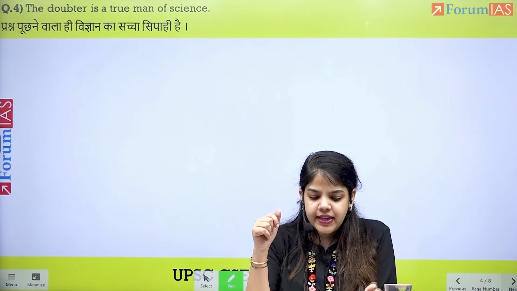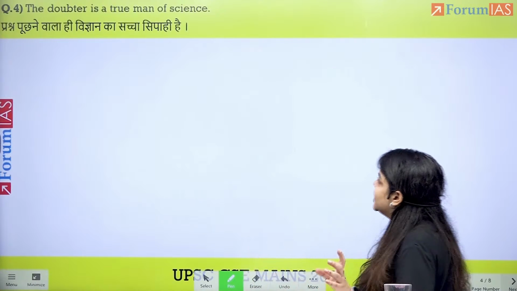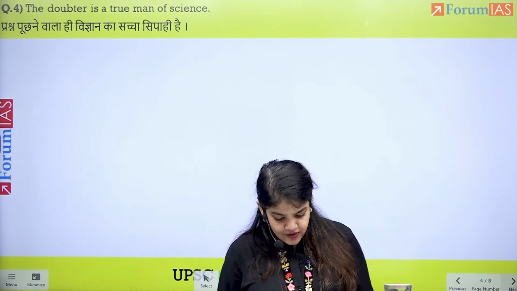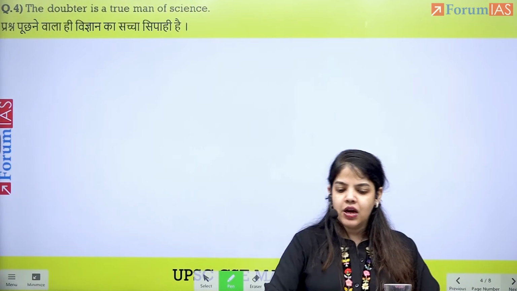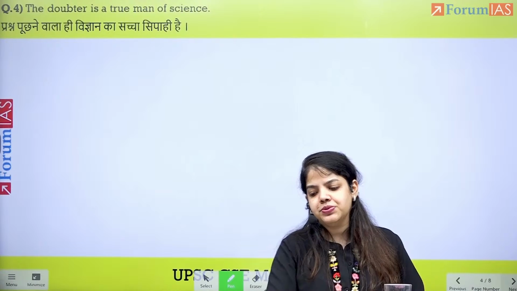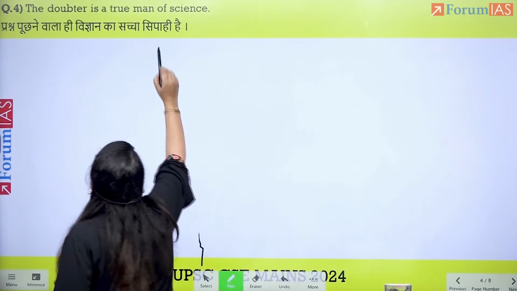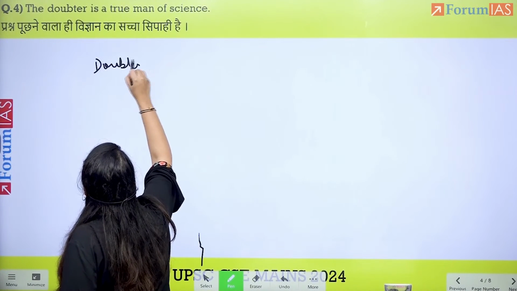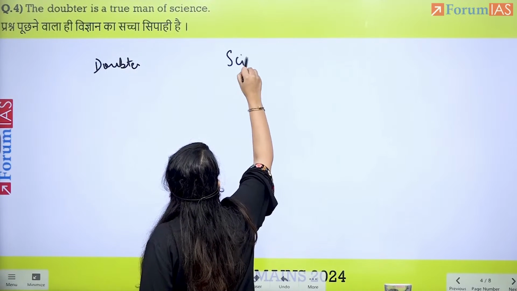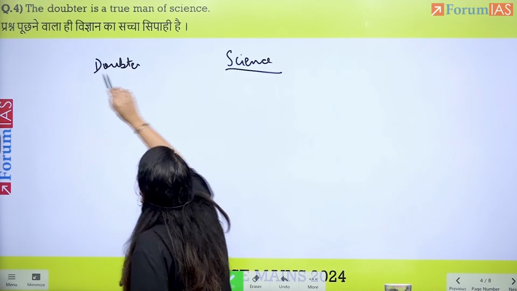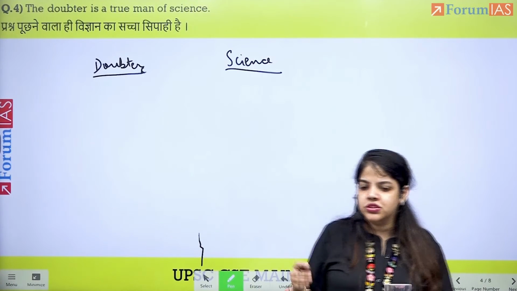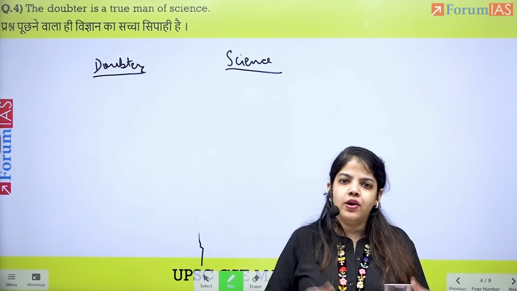Now with this, we move to the next topic, which is: the doubter is a true man of science. It's a very, very simple topic. The doubter is a true man of science. Now, when we look at this topic, what does it mean to you? It's, of course, talking about two things: a person who is a doubter, and science. When I talk about these two, what does it mean?